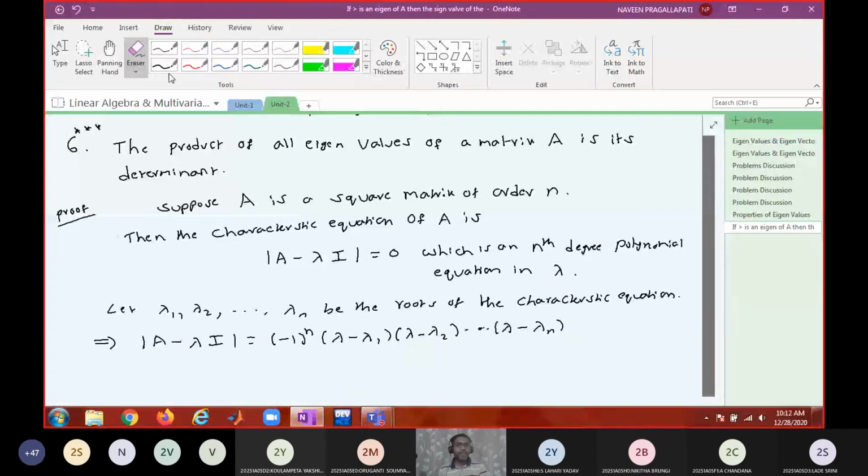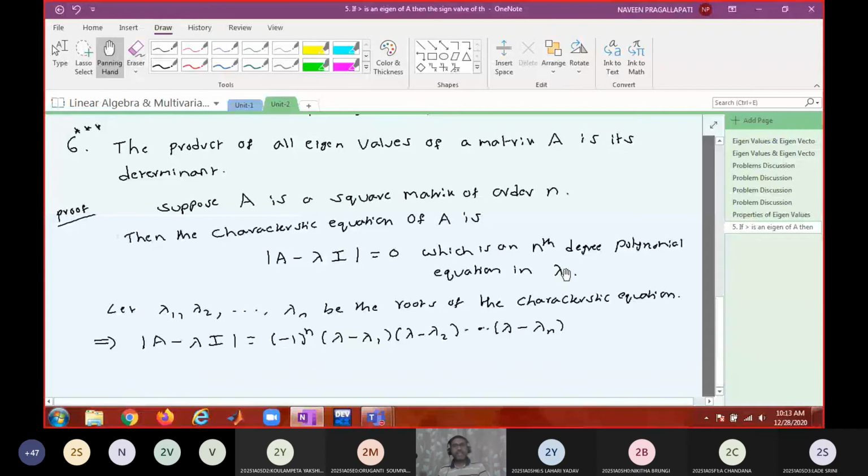Then what? Now can you guess what is the next step? Our aim is to show that determinant equals the product of eigenvalues. Then what do you want me to do? It is clearly visible, no? Just observe LHS and RHS.